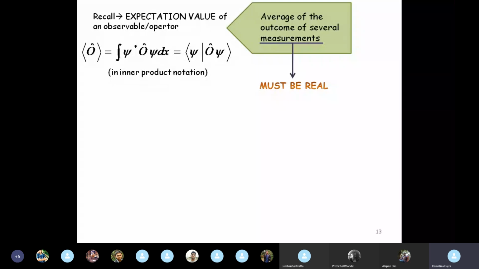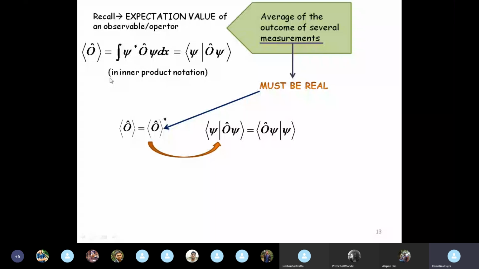Therefore, we can easily write that the expectation value is ⟨ψ|Oψ⟩. It can be easily written as ⟨Oψ|ψ⟩ because, since it is real, the complex conjugate is always equal to the actual function. So for expectation values of functions, this relation is always true. Now, what does this relation mean? This relation means that the operator is Hermitian.